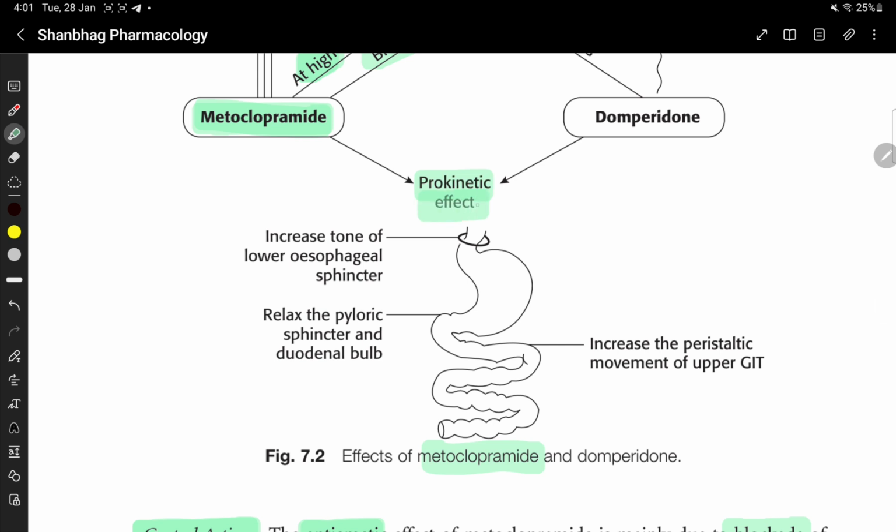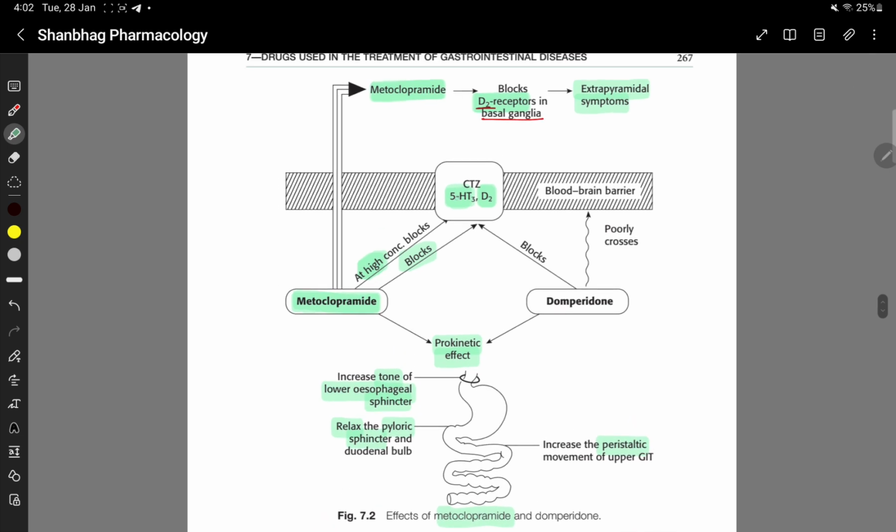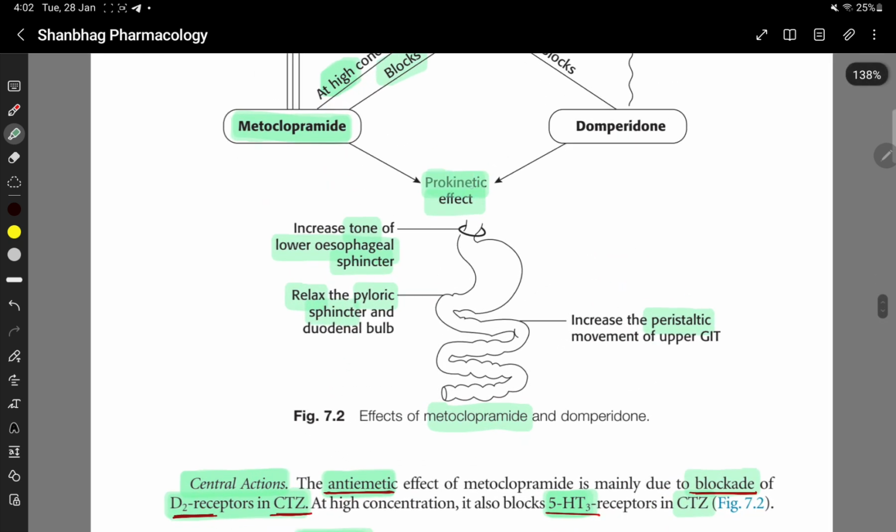Metoclopramide has a prokinetic effect. It increases the tone of the lower esophageal sphincter. It relaxes the pyloric sphincter and duodenal bulb. It increases the peristaltic movement in the upper GIT. So this is the mechanism of action of metoclopramide. It blocks 5-HT3 and D2 receptors in the CTZ area. It has a prokinetic effect because it is a D2 antagonist and a 5-HT4 agonist.